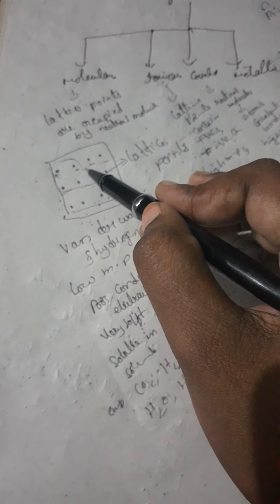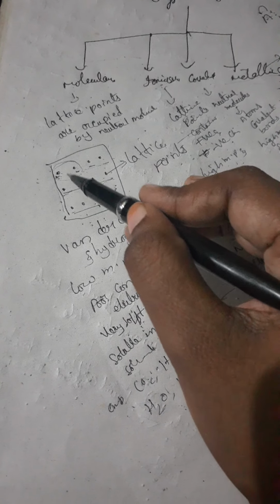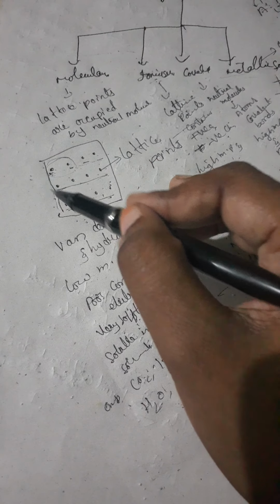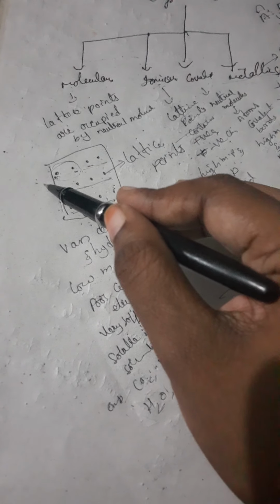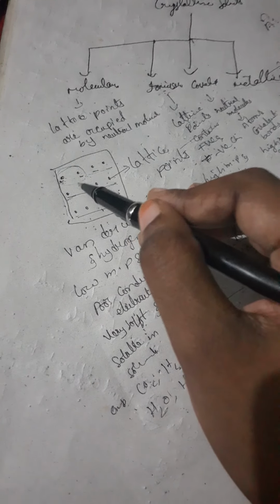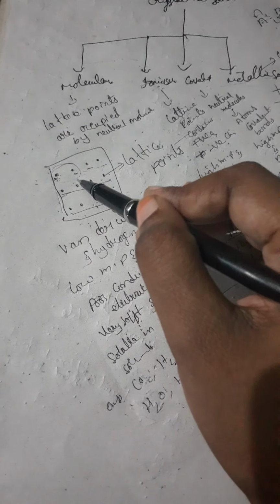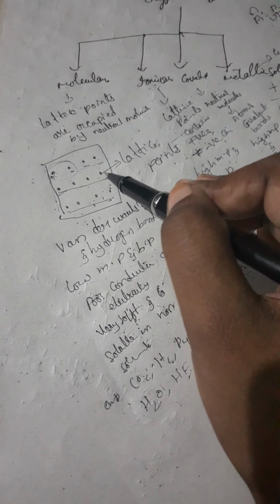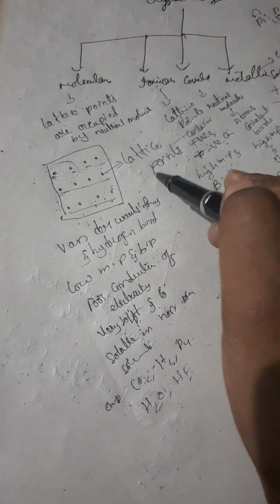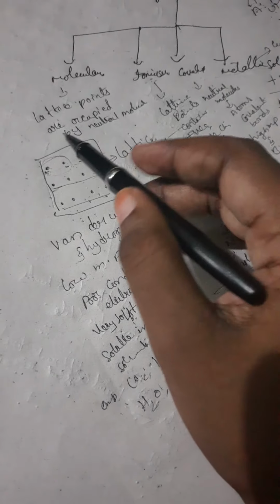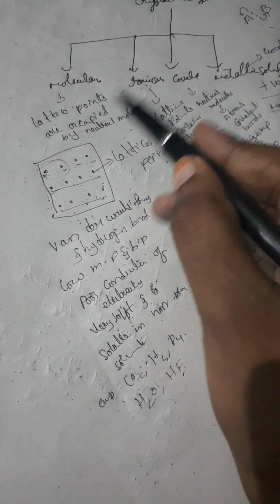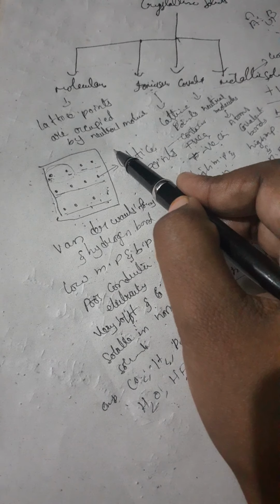Whenever the atoms or molecules are equally spaced in an orderly arrangement, the intermolecular spacing is equal. Whatever atoms, molecules or ions you place there, those points we call lattice points. For every crystal, the lattice points are occupied.